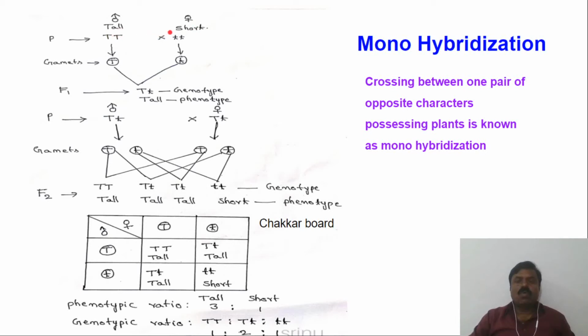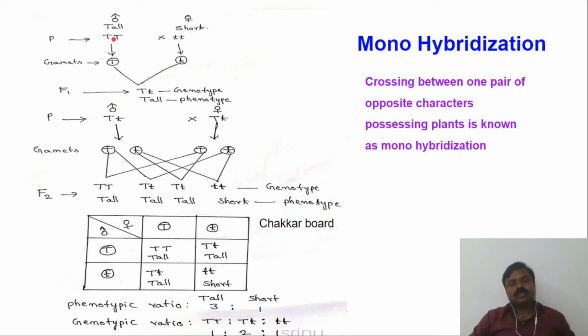If you take two characters, it is dihybridization. If we take three, it is trihybridization, like that. So for monohybridization, for one character we take two different traits. One is tall and the other is short. Here we are taking a pure tall plant and a pure short plant. For tall, it is the dominant one, so we are taking T.